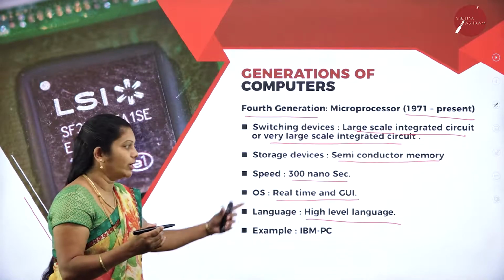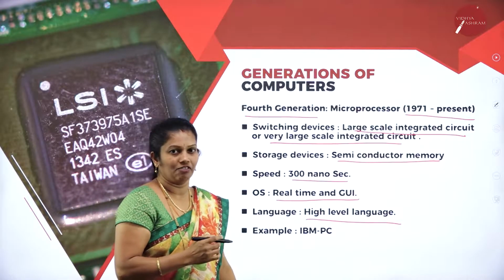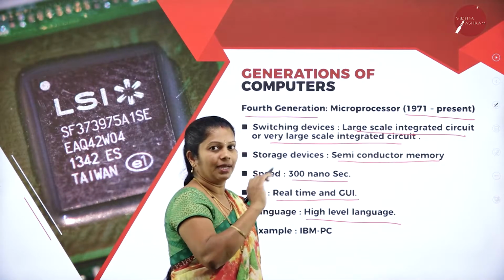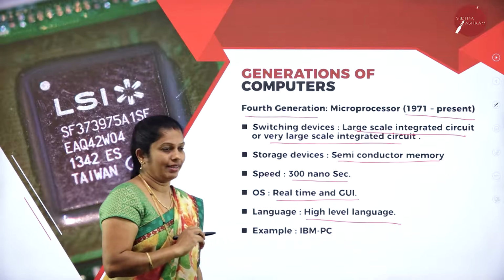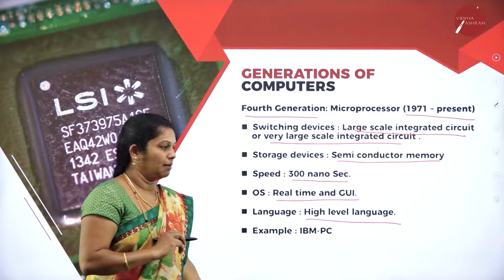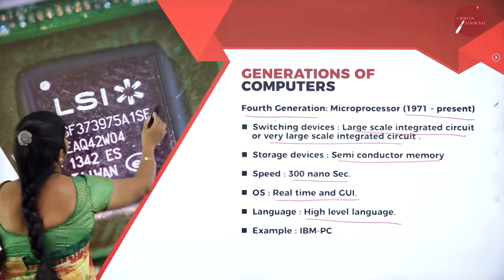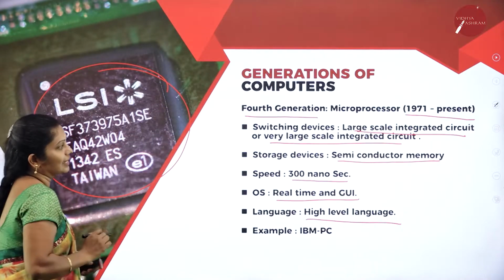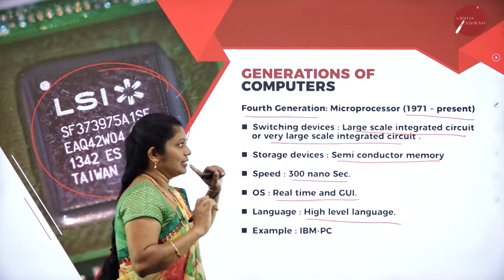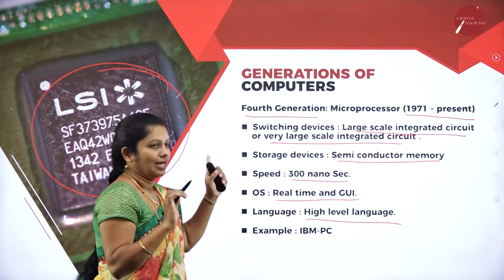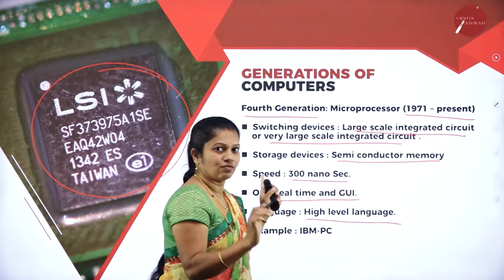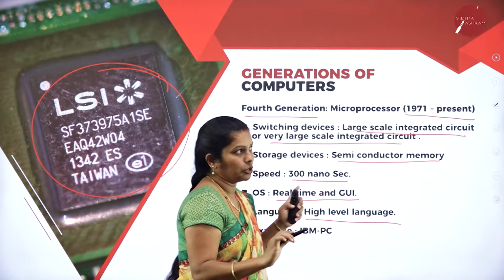Whatever instructions we want, we write using high level language, and the compiler converts them to binary level languages. An example is the IBM PC. This is the very large scale integrated circuit, and the main technique here is large scale integrated circuits as well as very large scale integrated circuits.